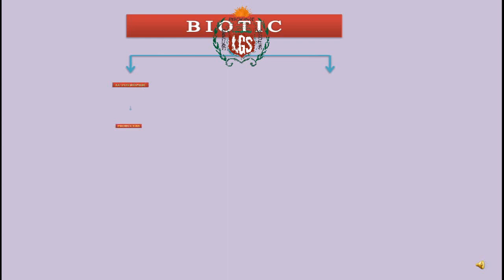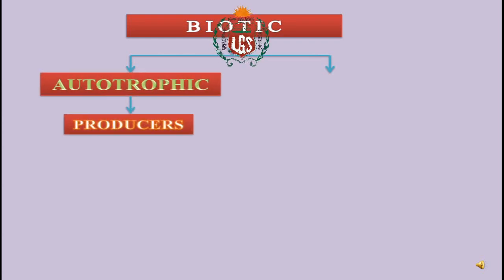Autotrophic are also called as producers, and in producers we have only one, and those are plants. So plants are called as autotrophic producers. They produce their own food and the rest of the living organisms are dependent on the plants. So they are called as autotrophic living organisms or autotrophic biotic components. Next we have heterotrophic biotic components.